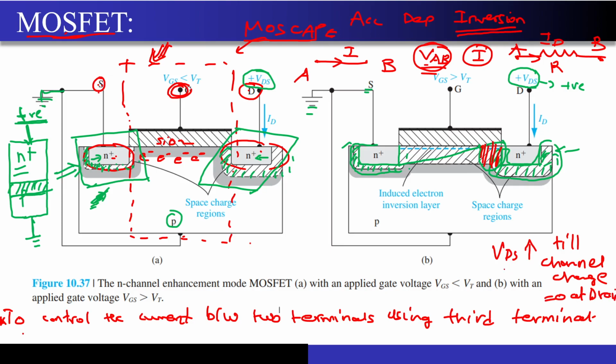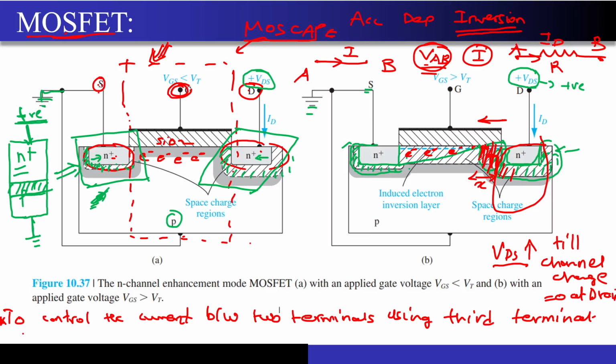But one consequence of increasing this VDS is that you are making this junction more and more reverse biased. So the depletion region will also increase over here. Note that even though there does not exist a channel in this particular length x, there is a strong electric field present in this region. So whatever electrons are reaching this particular point will be pulled away by this electric field, and the direction of this electric field is in this direction, and all those electrons will be pulled away.